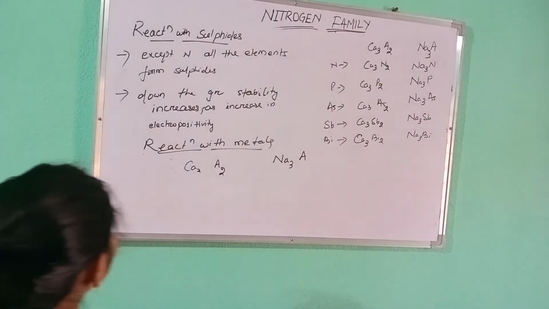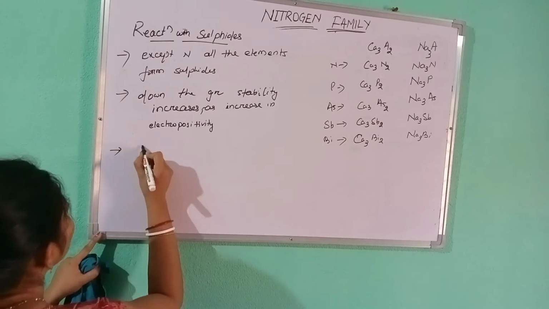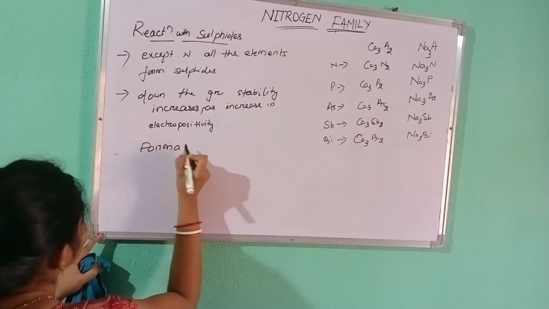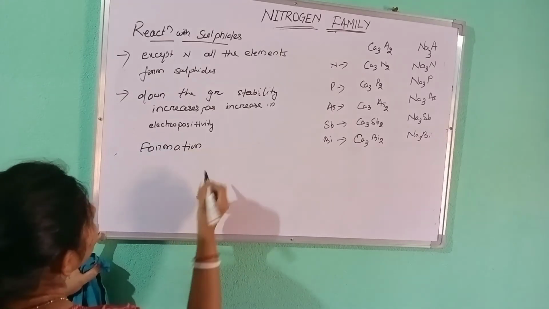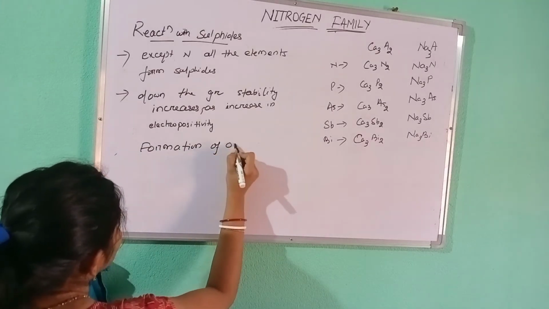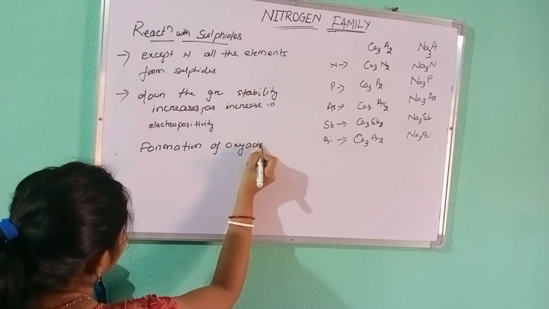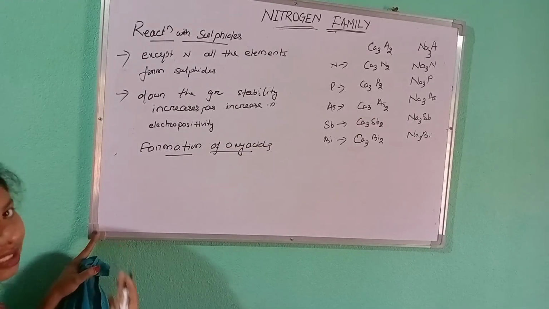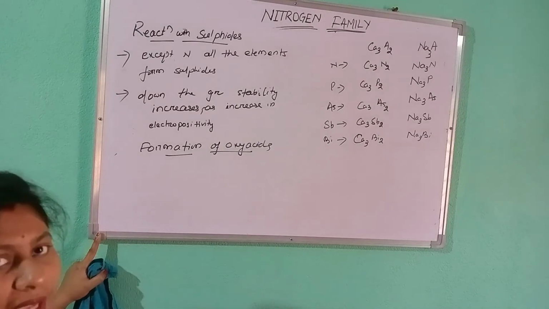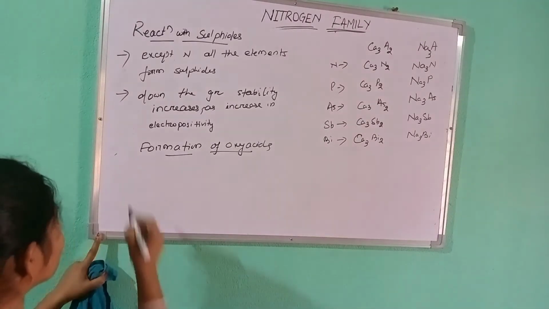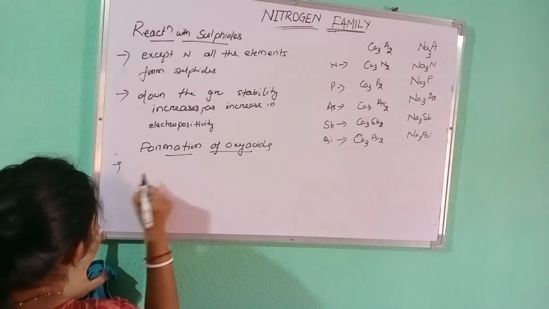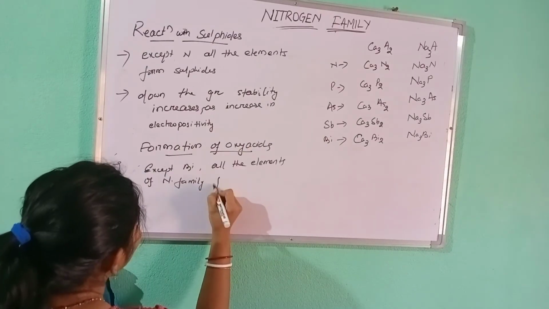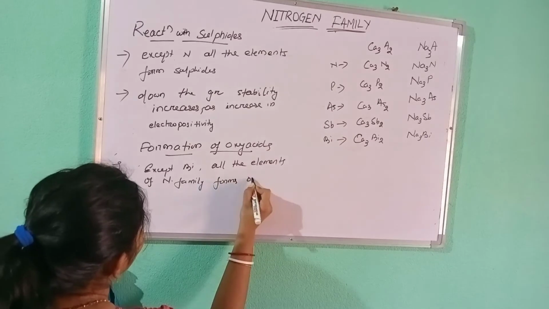Now we will see formation of oxyacids. This is another chemical property. In case of oxyacids, bismuth doesn't form any oxyacid, so except bismuth, the elements form oxyacids.